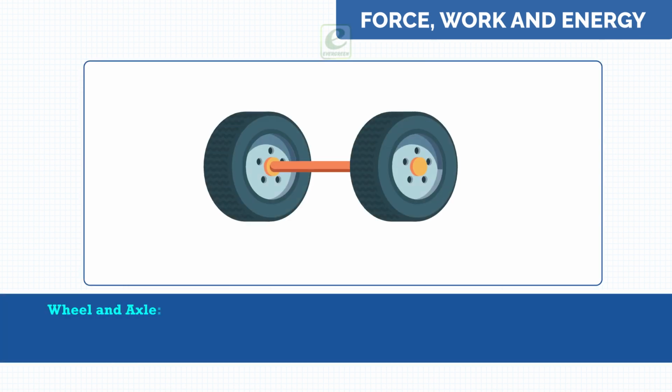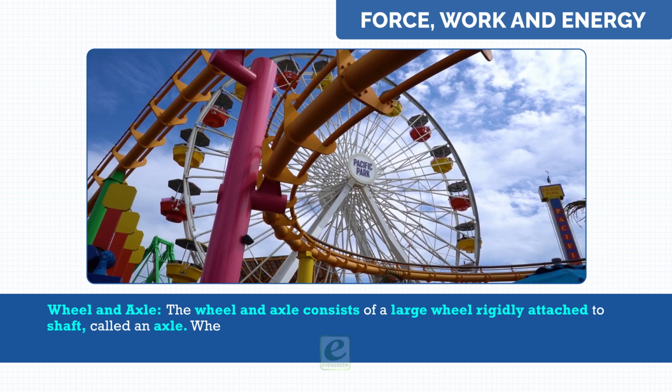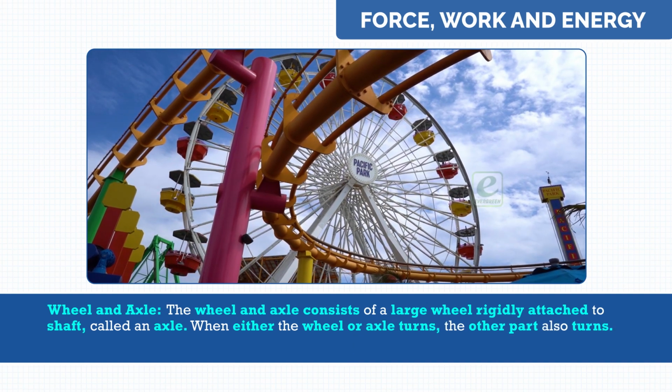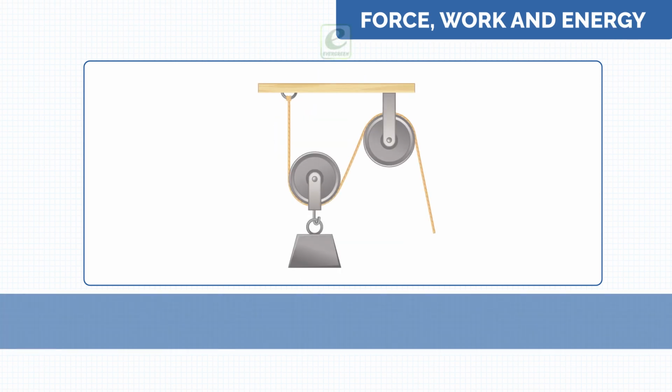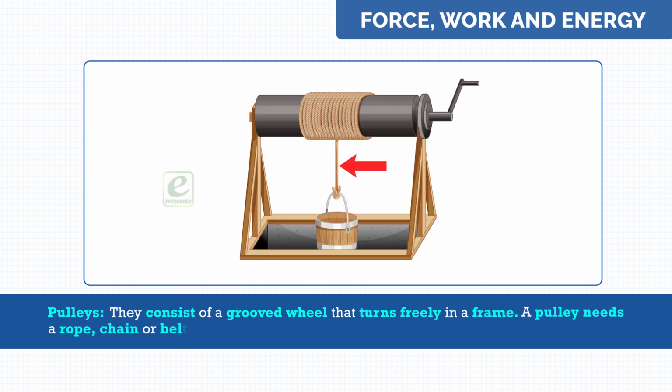Wheel and axle. The wheel and axle consist of a large wheel rigidly attached to a shaft, called an axle. When either the wheel or axle turns, the other part also turns. For example, fan blades are attached to the wheel. Pulleys. They consist of a grooved wheel that turns freely in a frame. A pulley needs a rope, chain, or belt around the groove to make it do work.